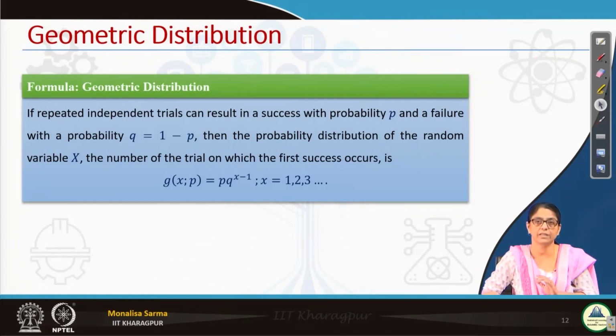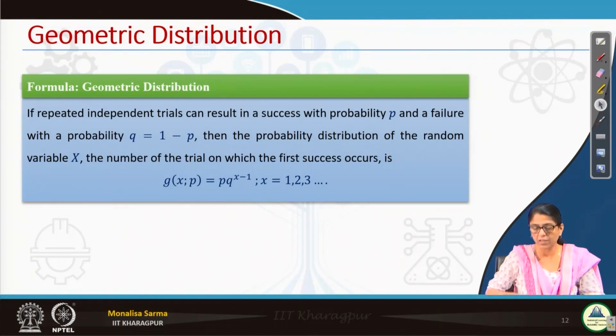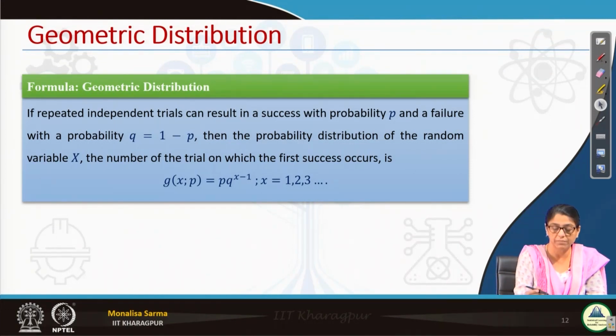First find out what is the random variable. Here the random variable is the number of trials, and we are interested in the number of trials until we get the first success. The formula for this is quite simple. It is simple P of Q. There are total X trials, isn't it? In X trials we will get one success, that is the last one is a success.